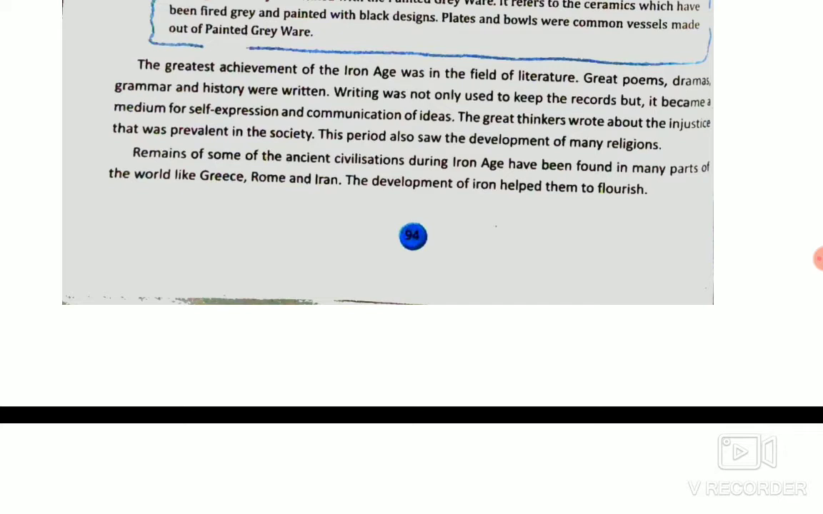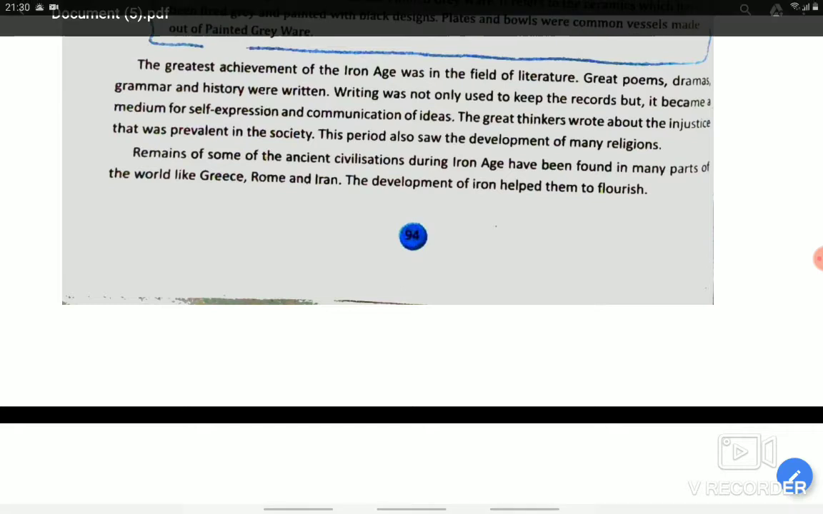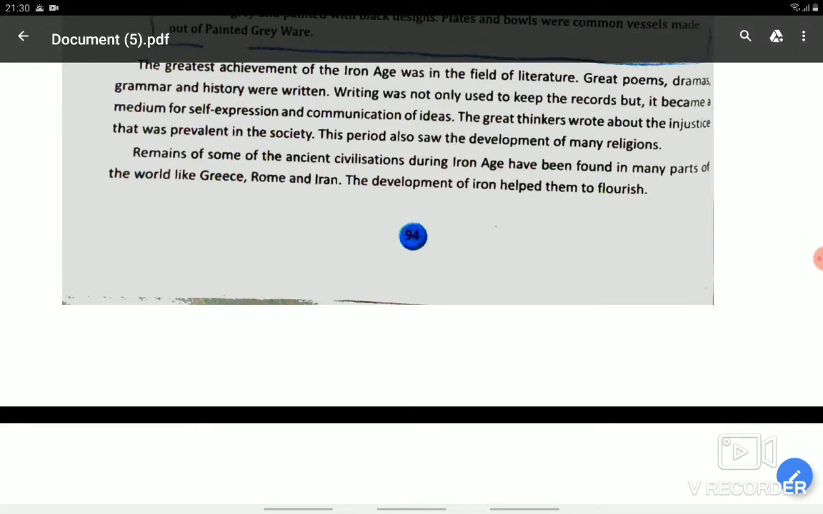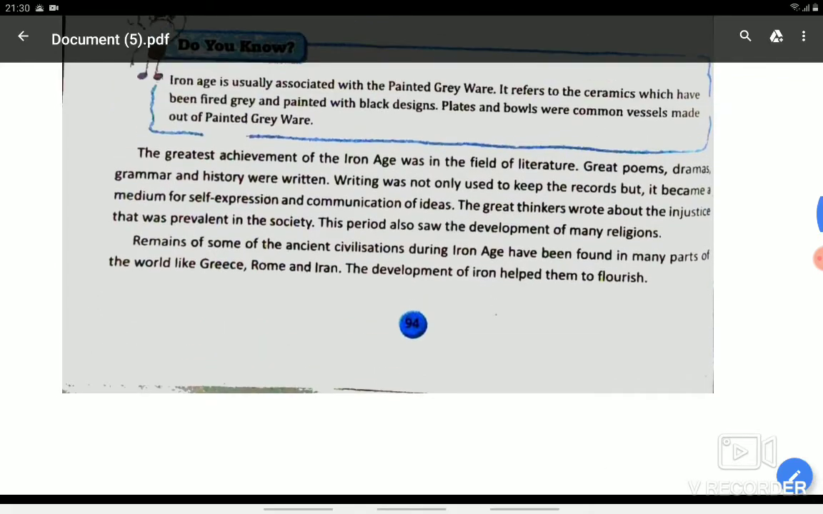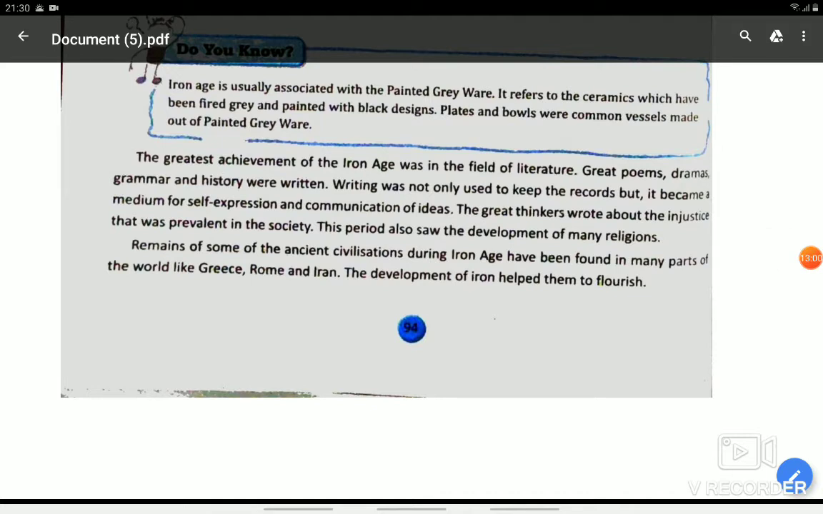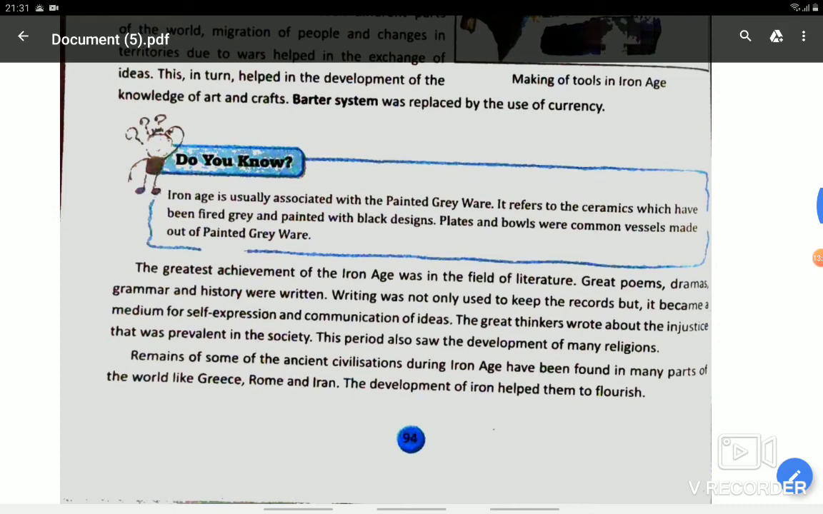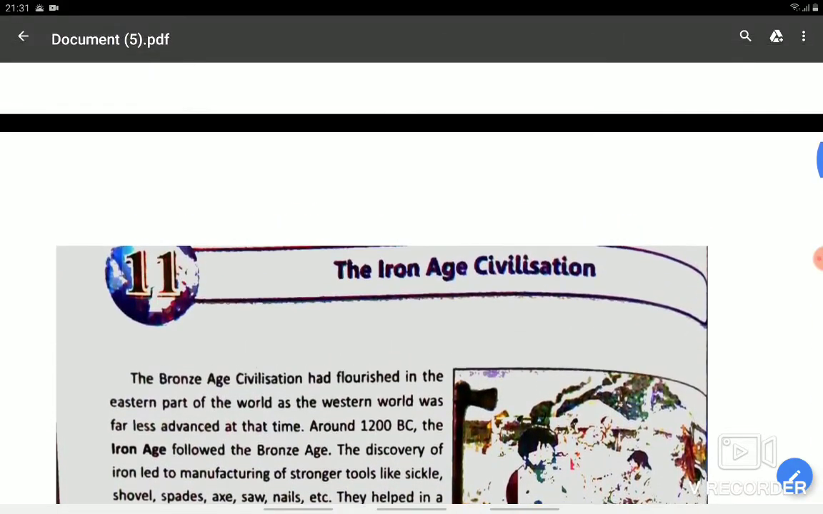This was called the Vedic civilization because a number of Vedic literature works were written during this time. We came to know about a number of Vedic literature during this time. We came to know about the different Vedas. So that is why this age is called the Vedic age. So children, up to here, we have come across the 4 civilizations and what important achievements took place during this Iron Age.